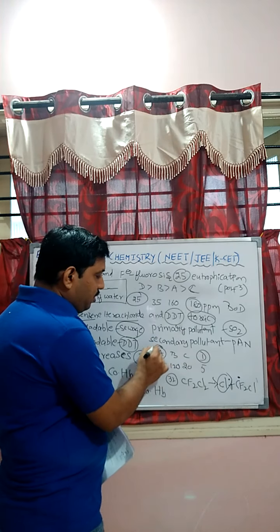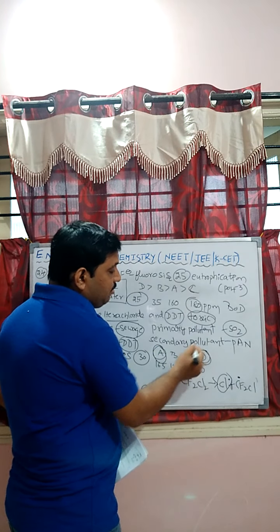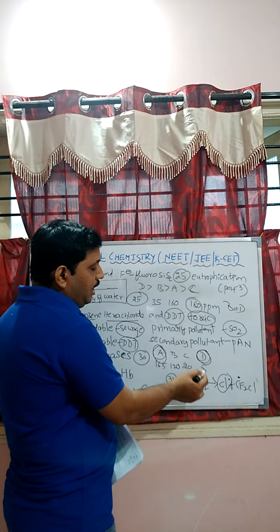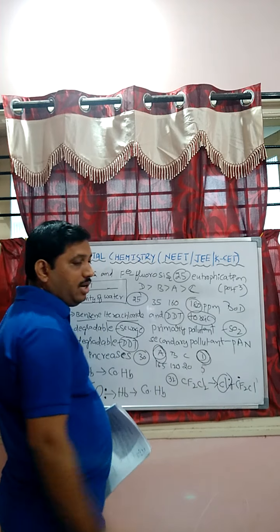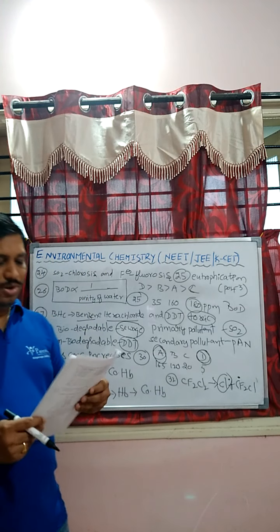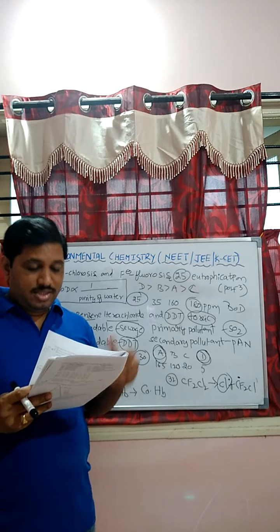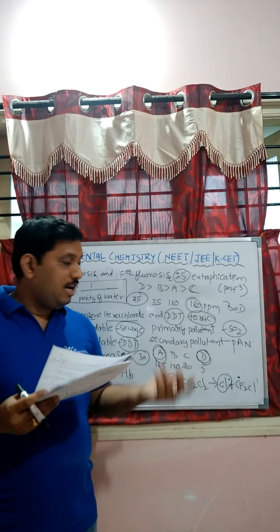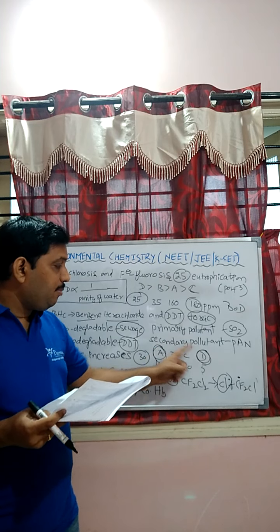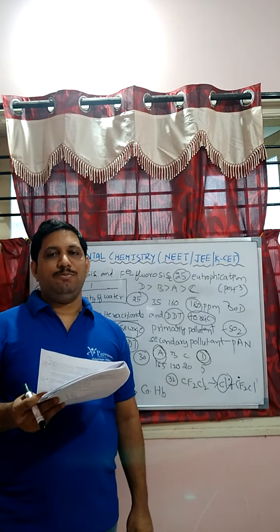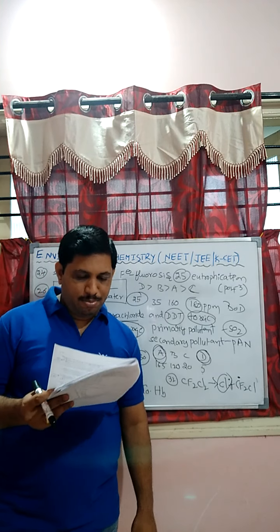A is most polluted and D is least polluted, because the highest BOD value means most polluted, and the least BOD value means least polluted. A and D is the correct answer. The other options given are C and D, B and C, A and B, students. Here A and D are the most and least polluted water samples.